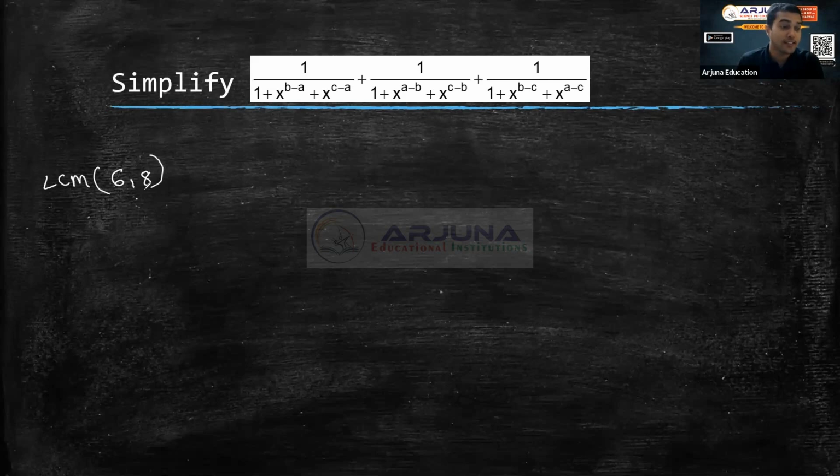LCM, not HCF. HCF is 1. So LCM is 48 or 24? So 24, right? So the answer is 24. LCM is equal to 24, not 48. It should be least, right? So it's equal to 24. Fine. So LCM of 6 and 8 is 24.